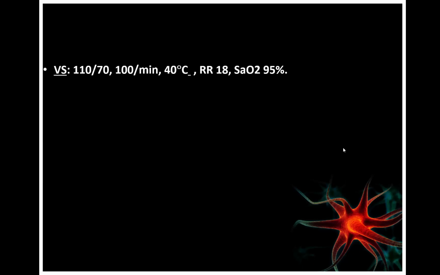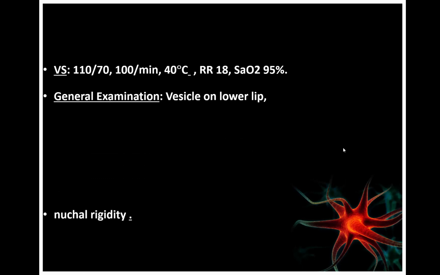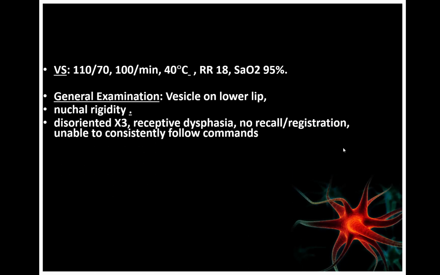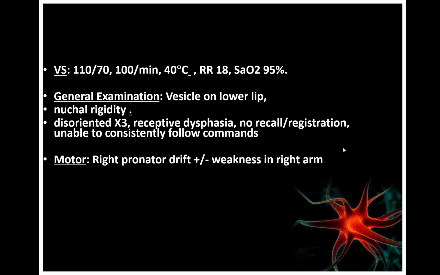On the vital signs, the blood pressure was 110/70, heart rate was tachycardic, temperature elevated at 40 degrees, and slightly tachypneic. General examination showed vesicles on her lower lip. There is neck rigidity, and she is disoriented to time, place, and person. There is dysphasia. She doesn't have recollection, and there is no registration. So if you give her 3 words, she cannot give them back to you. She is unable to consistently follow commands.